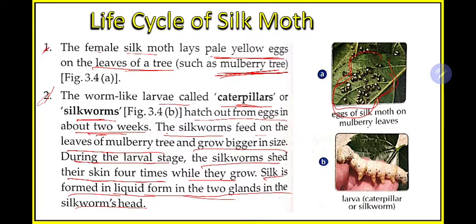And next what will happen? The silk about which we are studying, where will it be formed? It will be formed on the head, where there are two glands present. So if the question comes where silk forms, silk is formed in the two glands present on the head of a silkworm. In which form? Silk is formed in the liquid form.